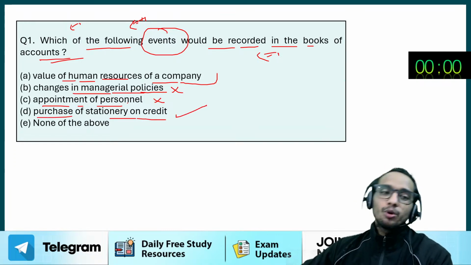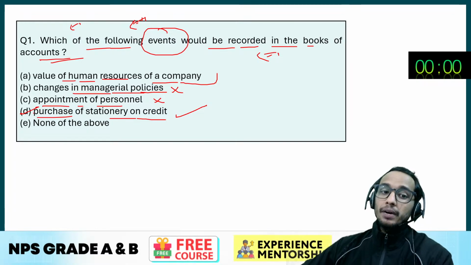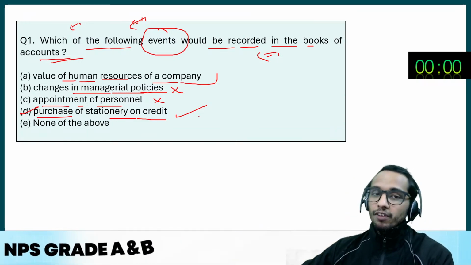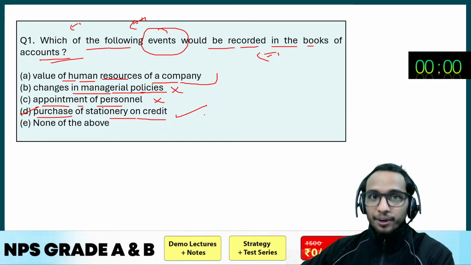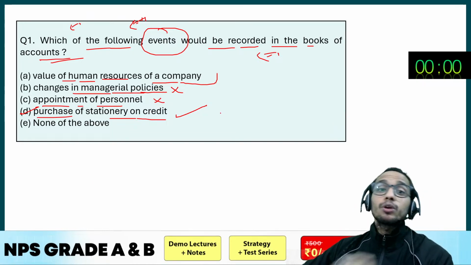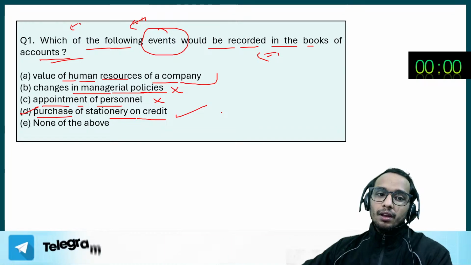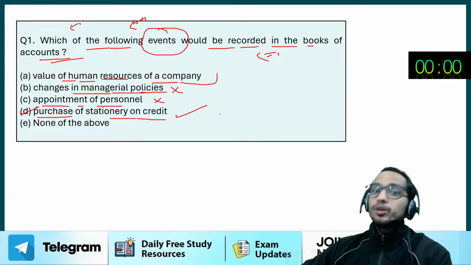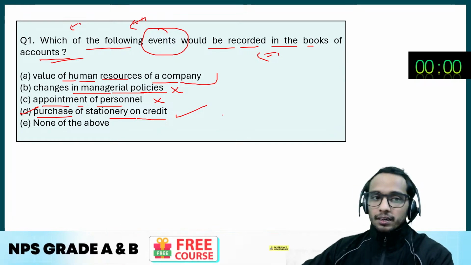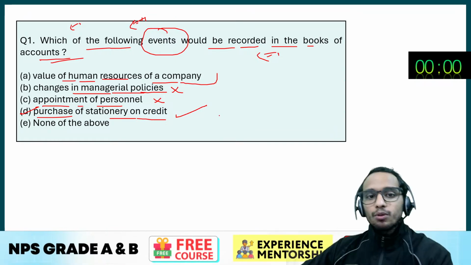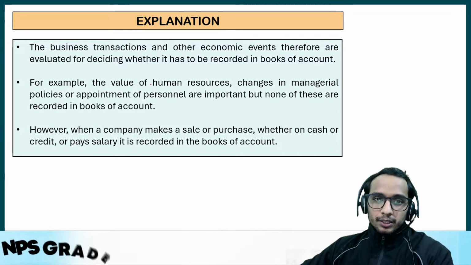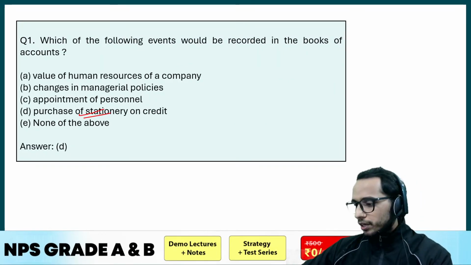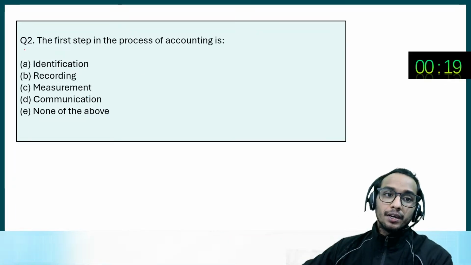Absolutely correct. This is going to be the answer, because you are purchasing the stationery, that too on credit. So the journal entry will be: purchase account debit, right? And what you are going to credit, obviously from the seller you are purchasing it, so the seller is going to be your creditor, right? So purchase account debit and seller account credit. Okay, so the explanation we have already done, so the answer would be option number D only. Cool, let's move ahead. Question number 2.